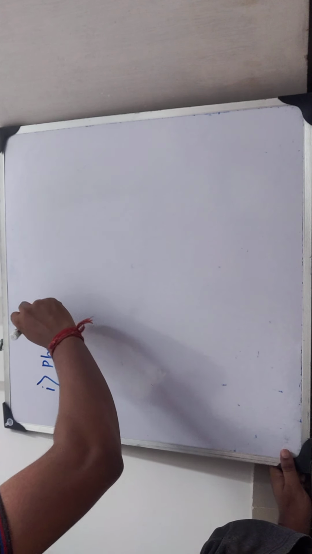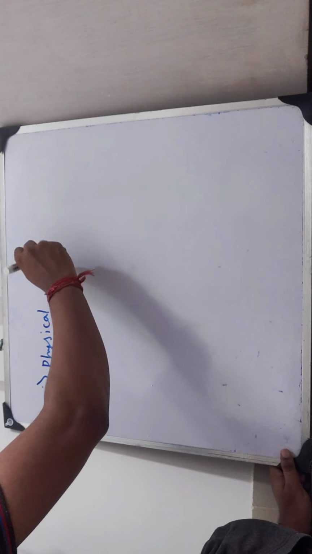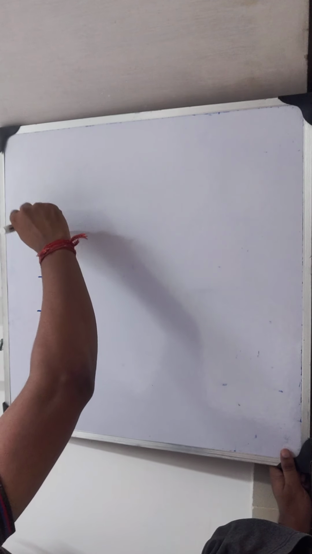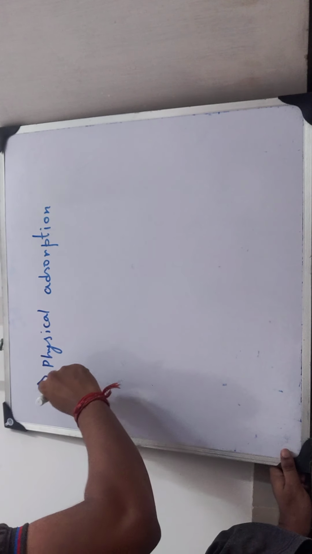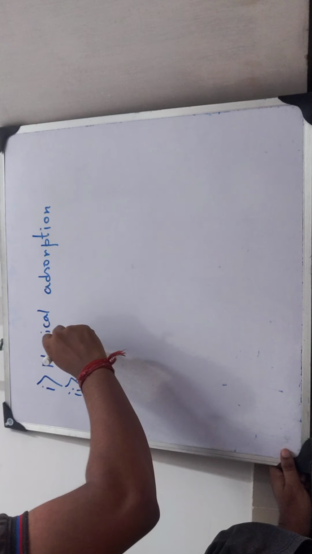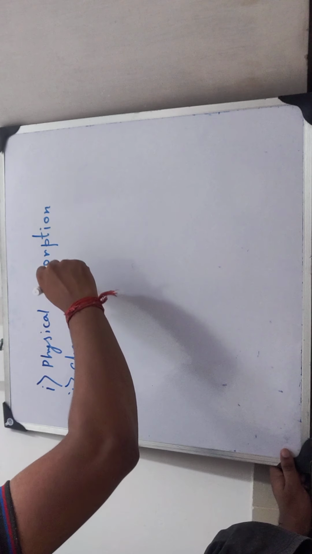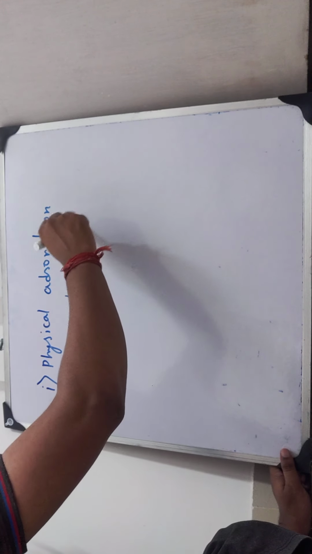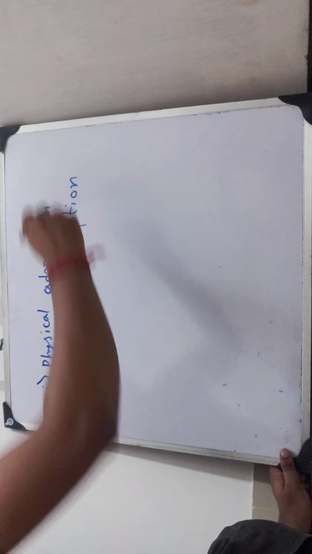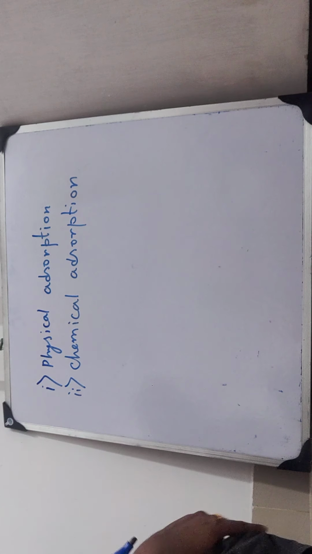Let us come to the types of adsorption. Actually, two types of adsorption are there. Number one, physical adsorption, and number two, chemical adsorption.